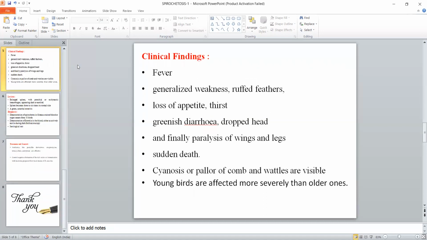Now, if we see the clinical signs, they are non-specific, and basically include fever, weakness, ruffled feathers, loss of appetite, greenish diarrhea is common, and dropping of the head. Then there will be paralysis of the wings and legs, and sudden death may occur. Also, there is cyanosis or pallor of the comb and wattles. In this disease, young birds are affected more severely than older ones.